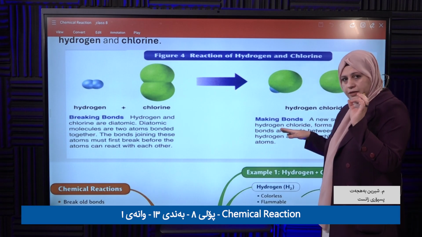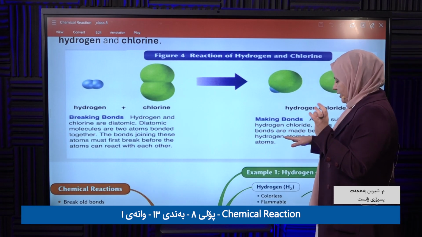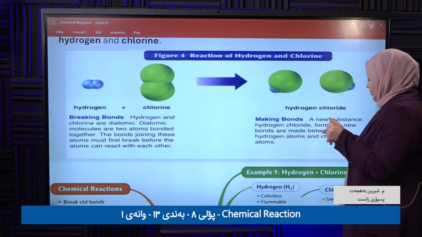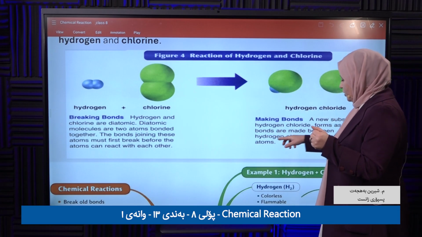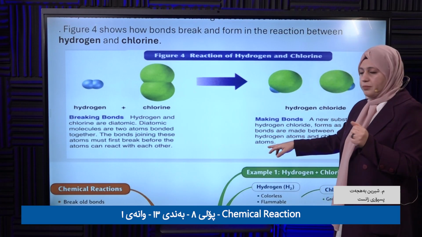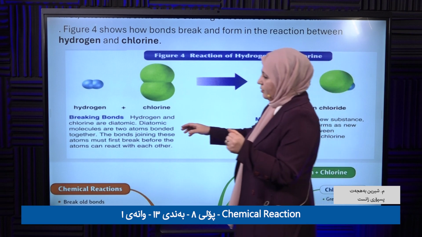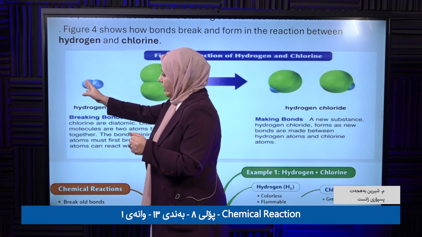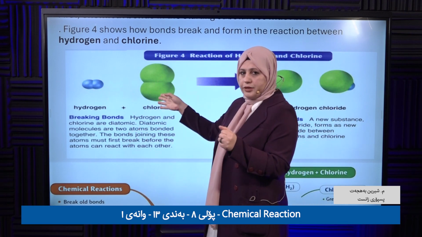But look here, very important. The bond is between a hydrogen atom and a chlorine atom, whereas before, the bond was between hydrogen and hydrogen, and chlorine and chlorine.